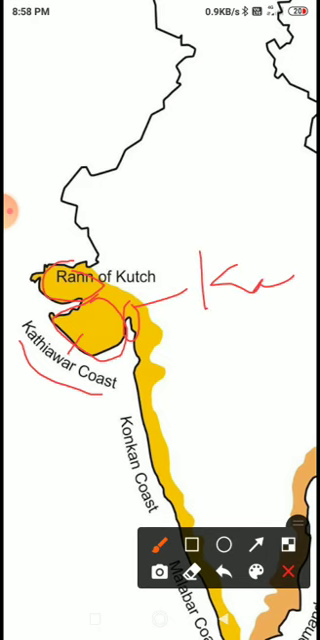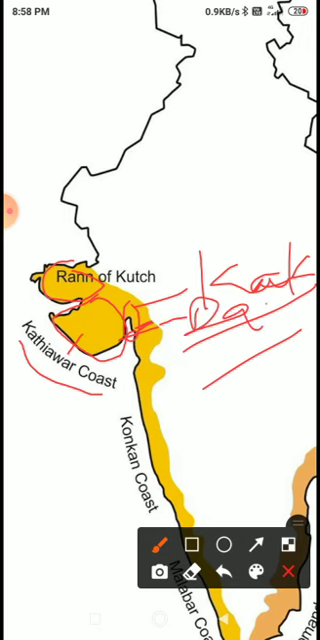Kakrapar, double K, Kakrapar coast. Now, next things, from this place to last portion. Now, this is Daman, Daman and Diu. This is a union territory.